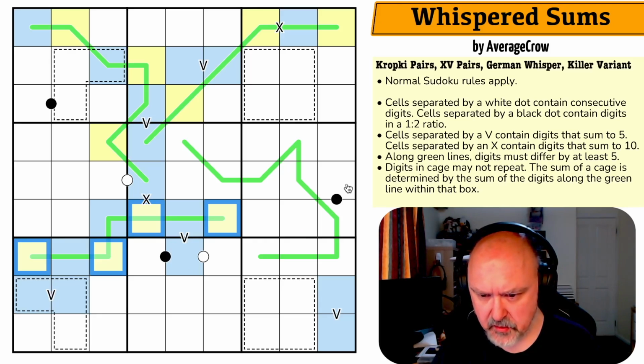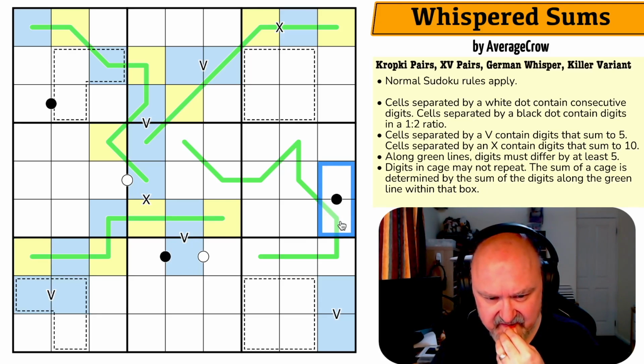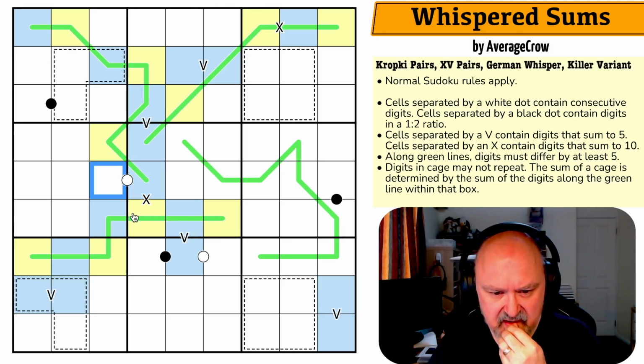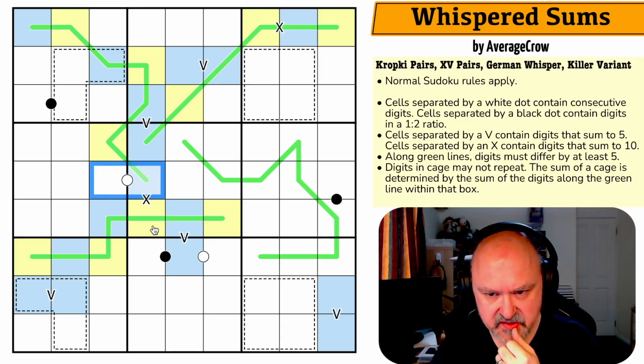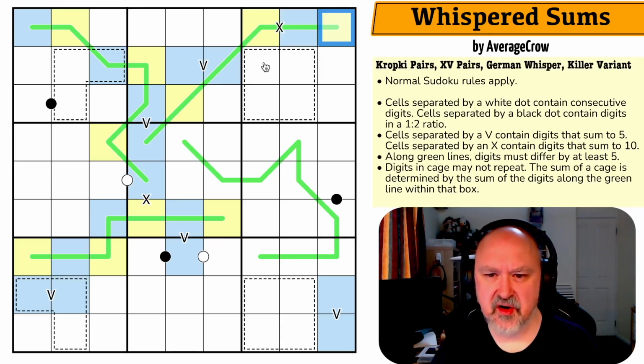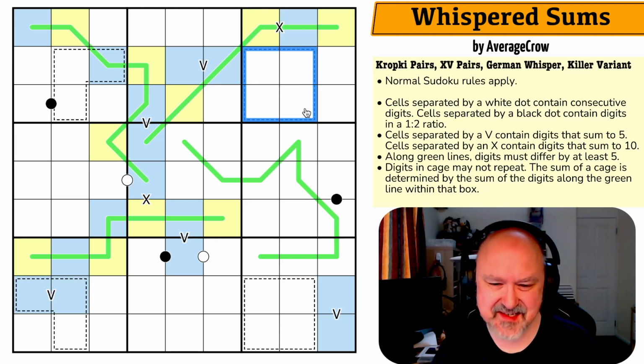Now, can I do anything with this line yet? I'm not sure. Now this is either 4 and that's 5, or these are both low. Now what can I determine? Now these sum to 10 plus a high digit. So this cage sums to at least 16.